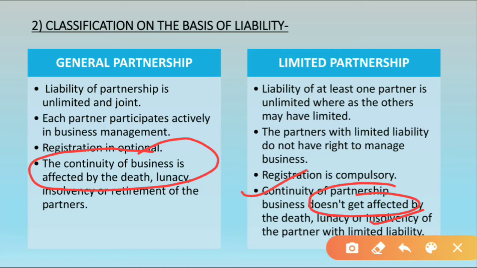Here we are not talking about the unlimited liability partner, we are talking about the partners who have limited liability. If something happens to them, the business will still continue, right?